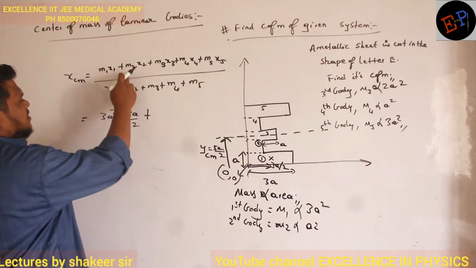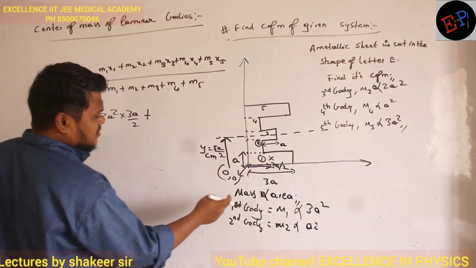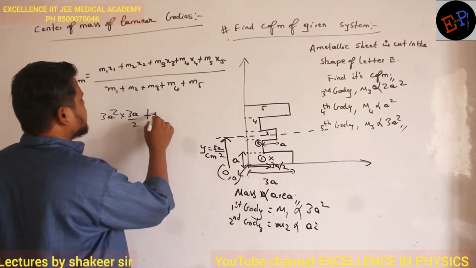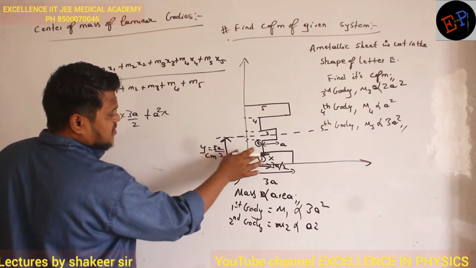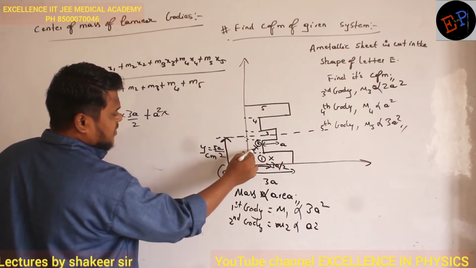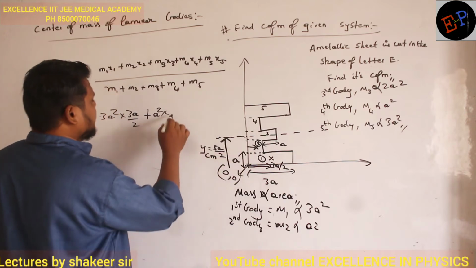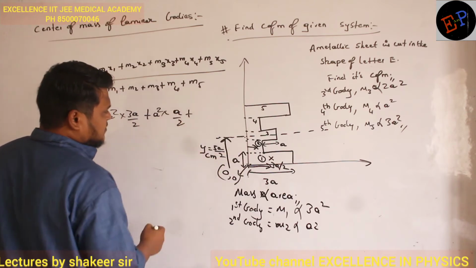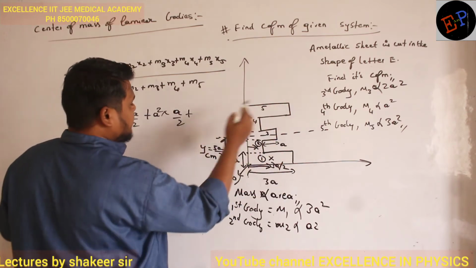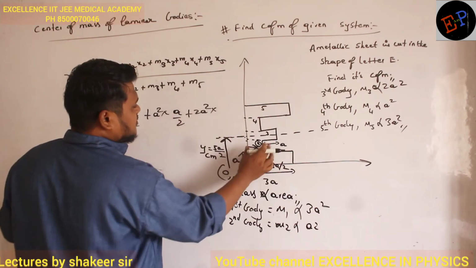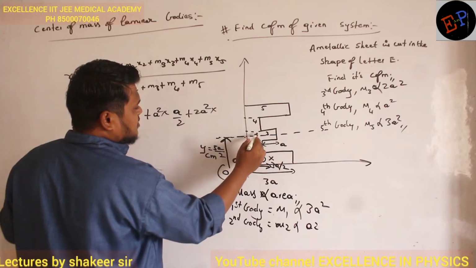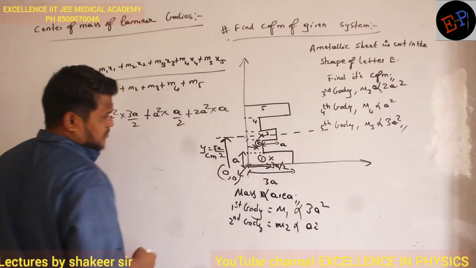Similarly, mass of second body? A square. And for second body, where will be the position of center of mass on x-axis? It will be exactly at the middle. So this distance is how much? A by 2. Clear? Mass of third body? 2a square. And this is having a distance of 2a, no? So center of mass will be at a distance of a.